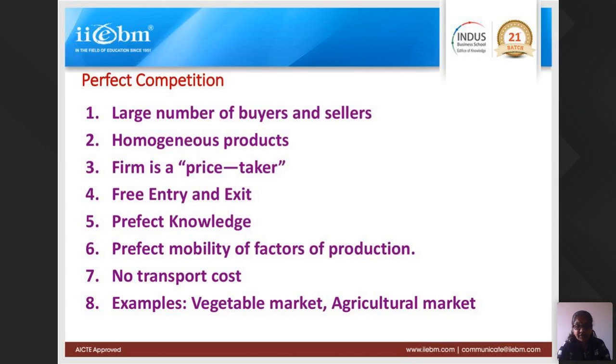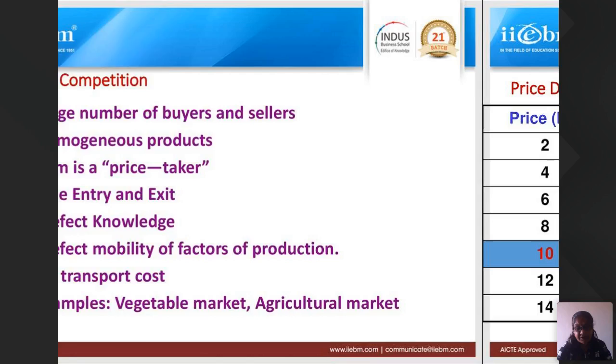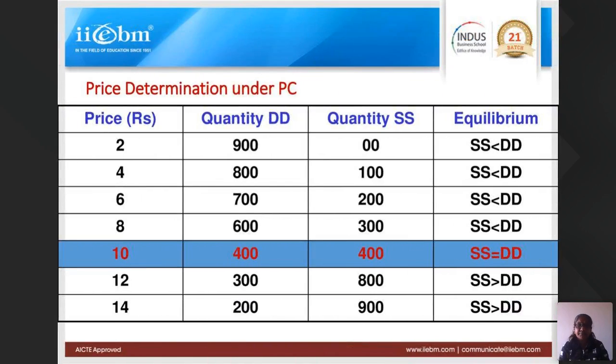As I had already given the example, vegetable market and agriculture markets are examples. You can also give photocopying as one example of perfect competition, as well as tea stalls and all, where there are a large number of buyers and sellers.